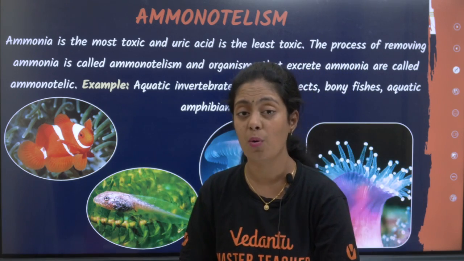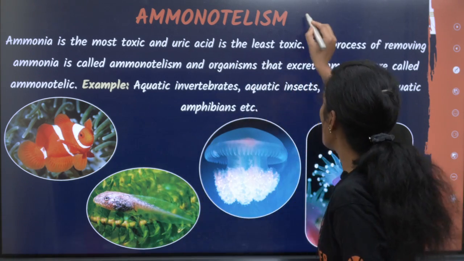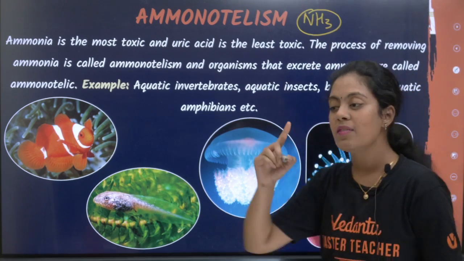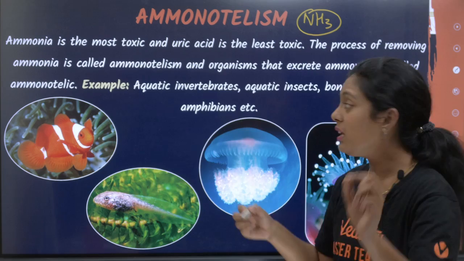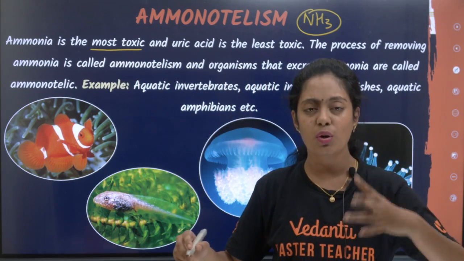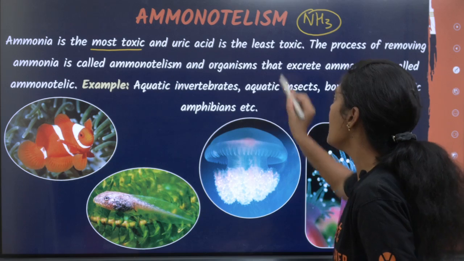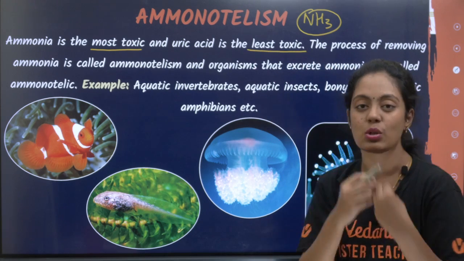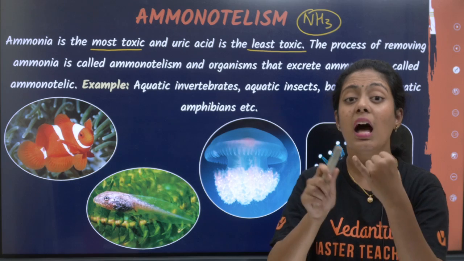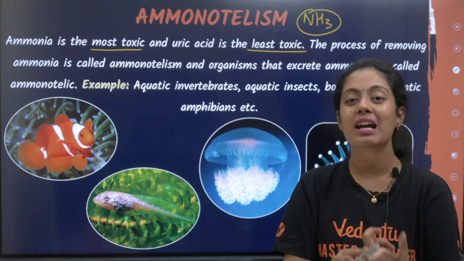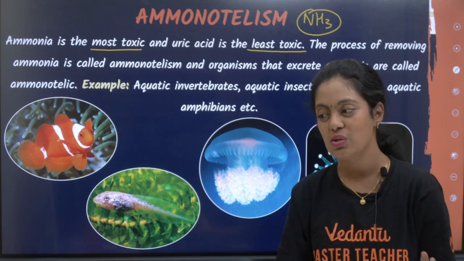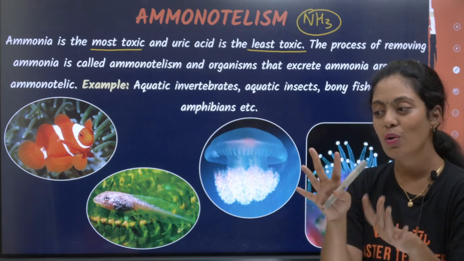That is what we are going to see. What is the formula of ammonia? NH3. Okay, and ammonium is NH4. Ammonia is the most toxic, a very dangerous, very toxic excretory waste, and uric acid is the least toxic. So among ammonia, urea and uric acid, ammonia is more toxic, uric acid is less toxic, and urea is neither too toxic nor too less toxic. It is intermediate, in the middle.